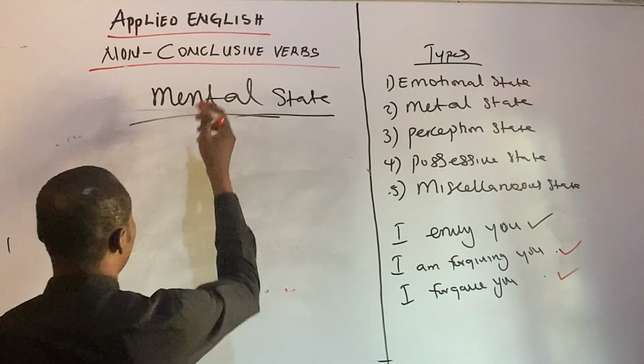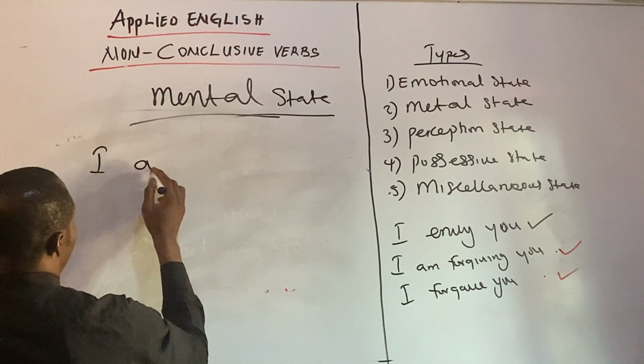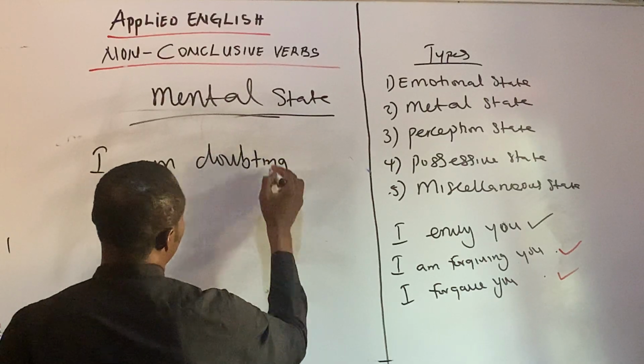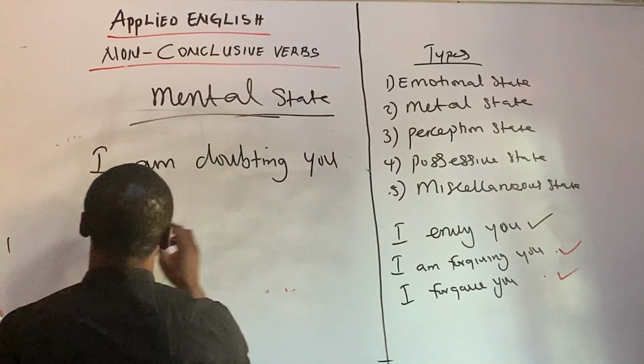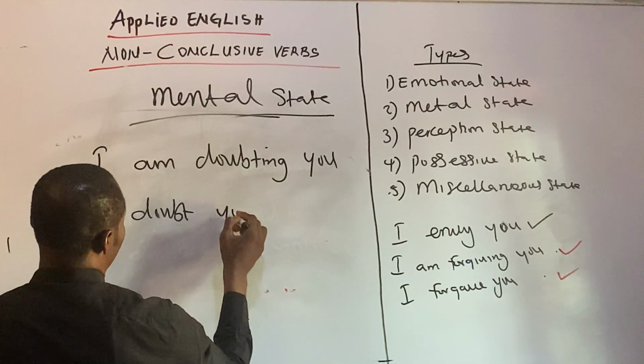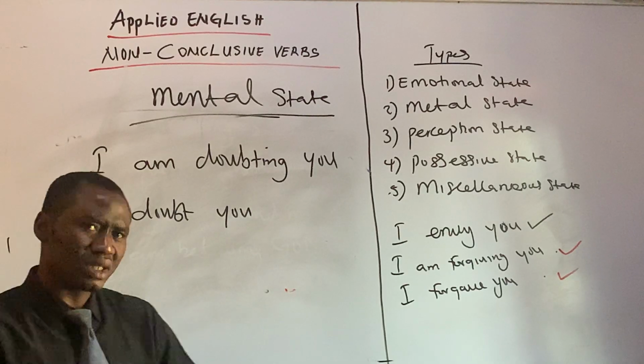Still under the mental state, I am doubting you. I doubt you. I am doubting you. I doubt you. What's the correct answer?